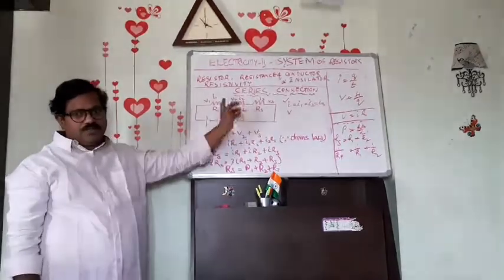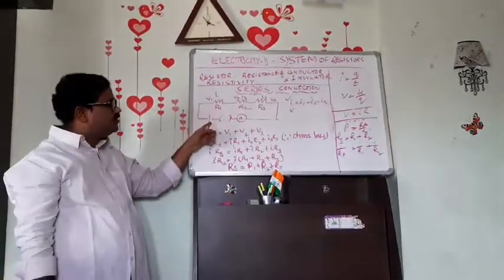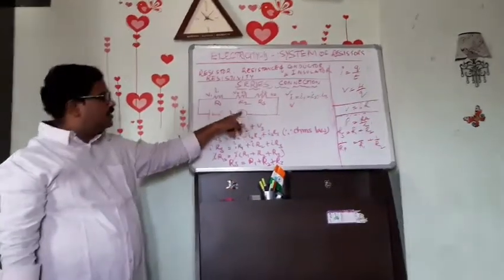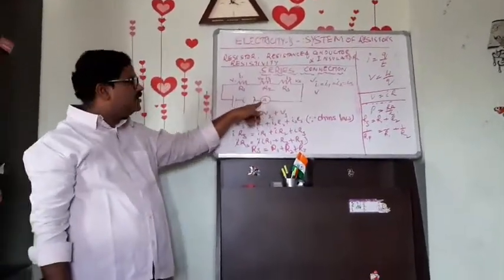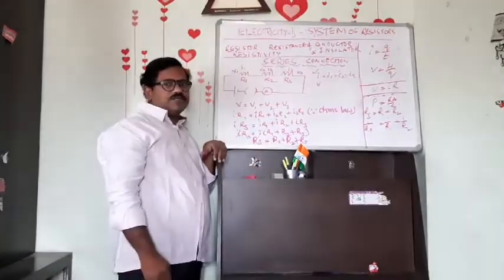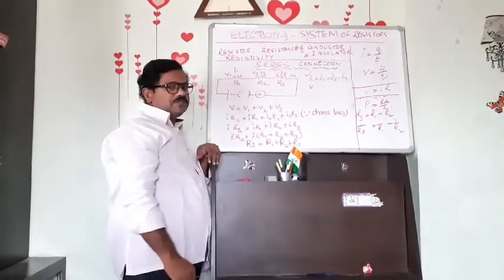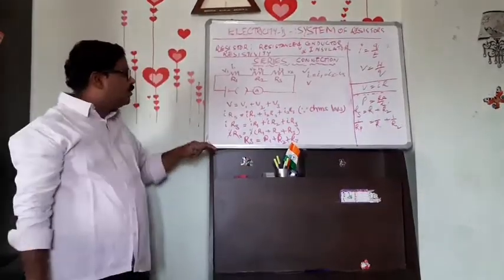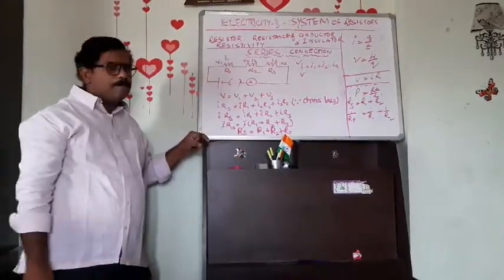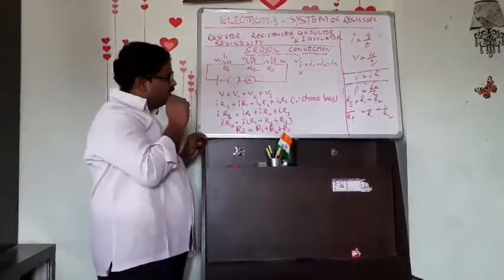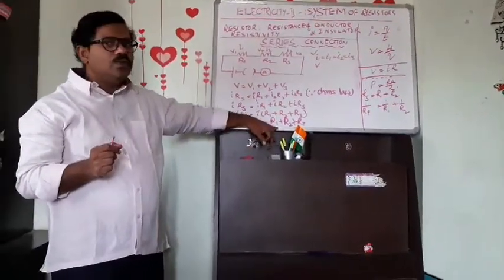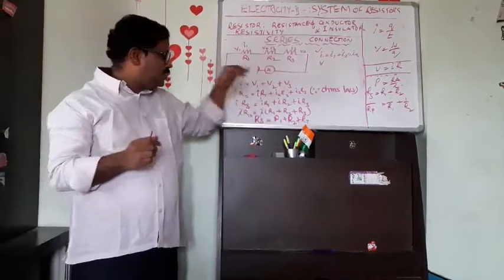End to end we have to connect three resistors, connected to a battery, plug key, and ammeter. The ammeter must always be connected in series in the circuit, whereas the voltmeter must be connected in parallel. Got it? So the formula is RS equal to R1 plus R2 plus R3.